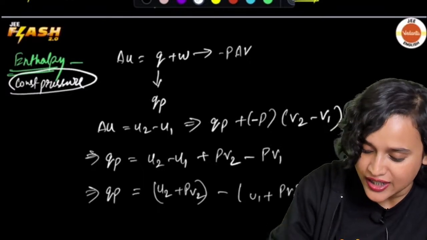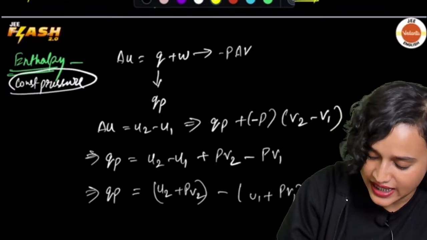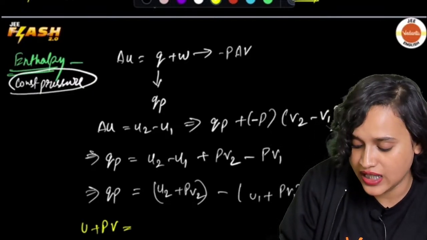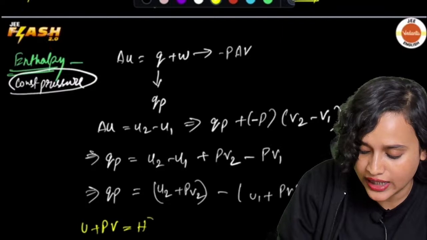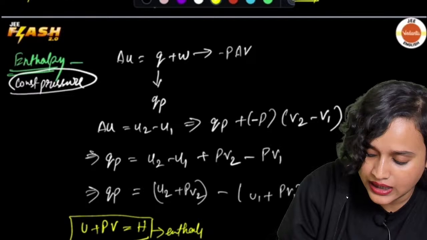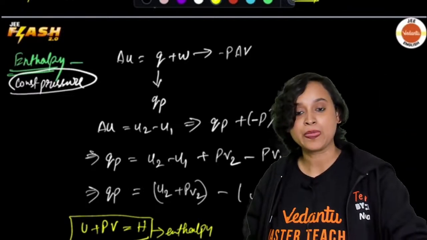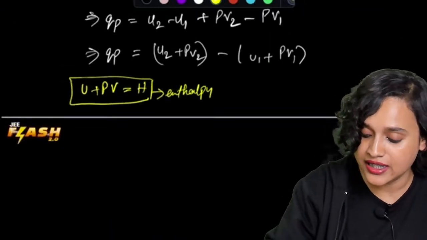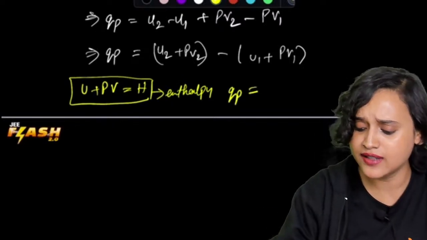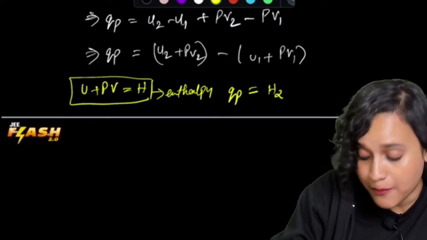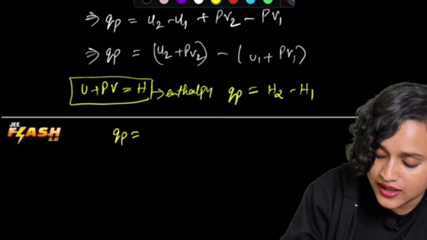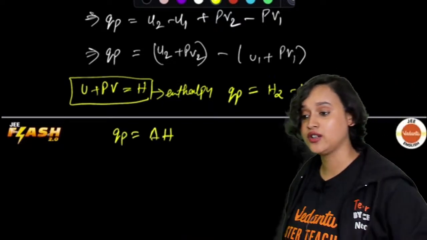You are continuously getting U plus PV, and this U plus PV is another term which is denoted as H, which is nothing but your enthalpy, my dear students. So now you can write that QP is equal to H2 minus H1, which is nothing but QP is equal to delta H. Can I do that?